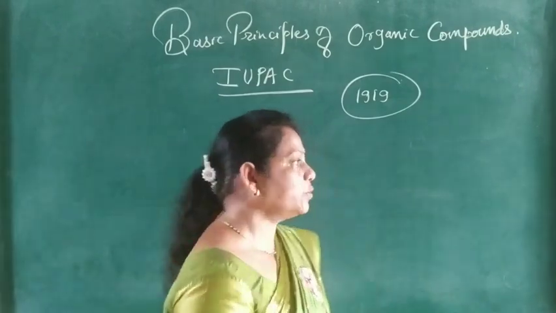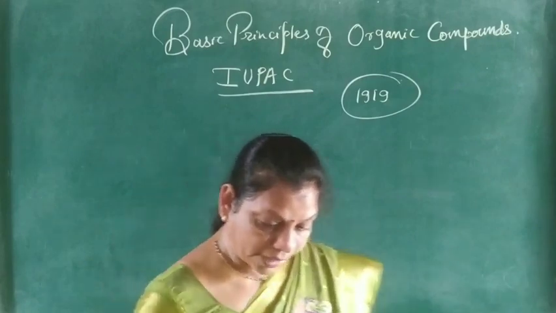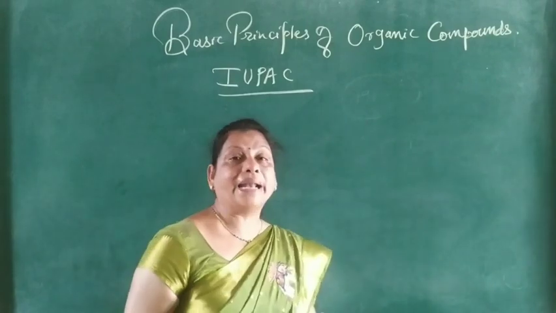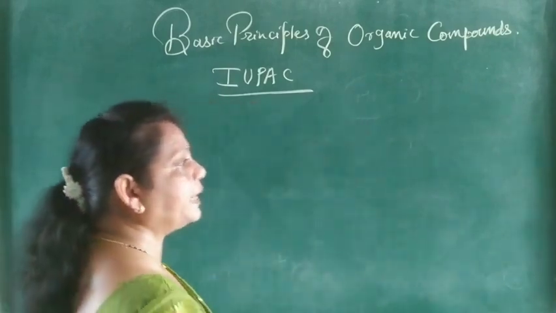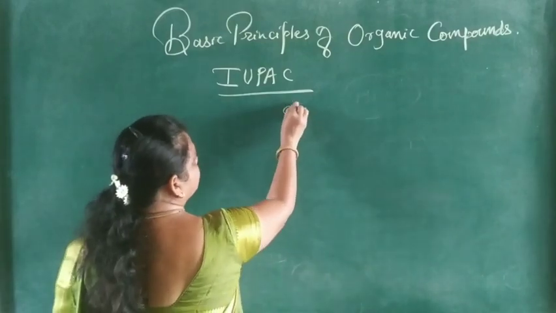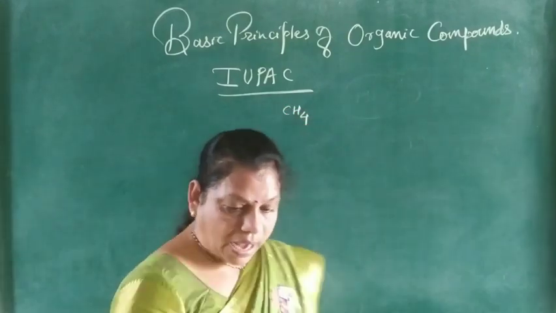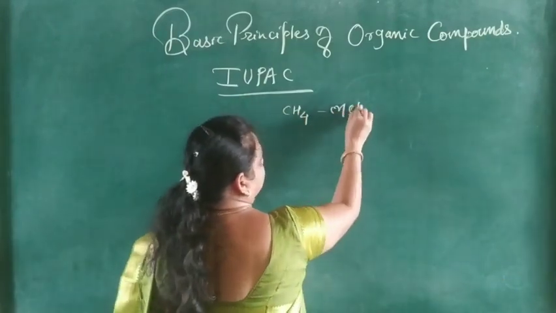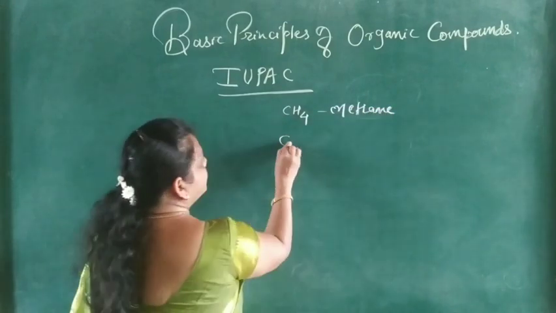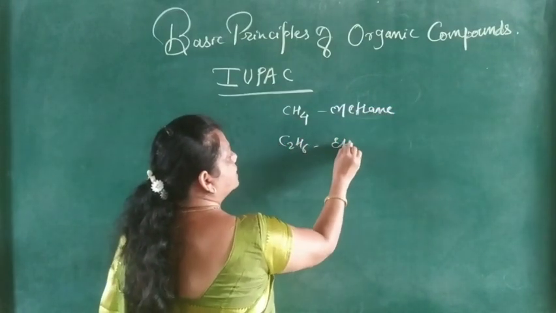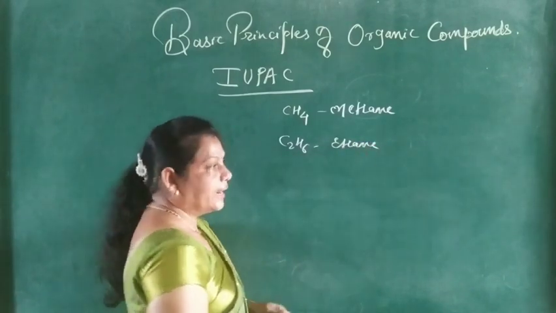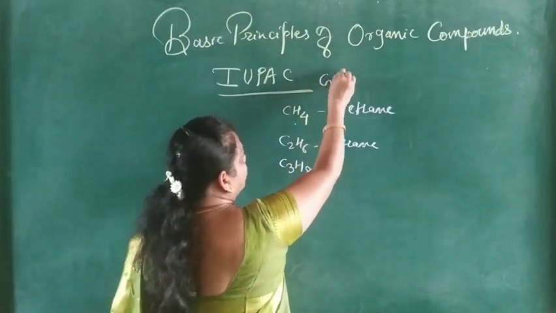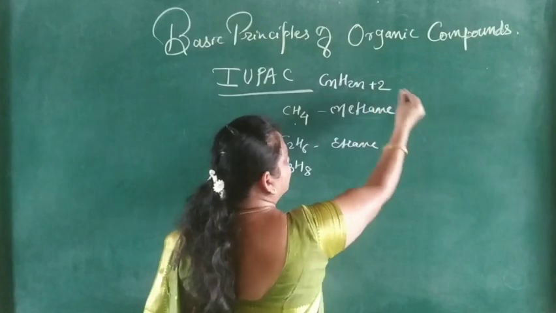The first rule: whenever we write the IUPAC name of an organic compound, consider it a derivative of the parent alkane. The first 20 parent alkanes are: first, CH4, which is called methane. Then C2H6 is called ethane. Next, C3H8. Here alkanes have the general molecular formula CnH2n+2.